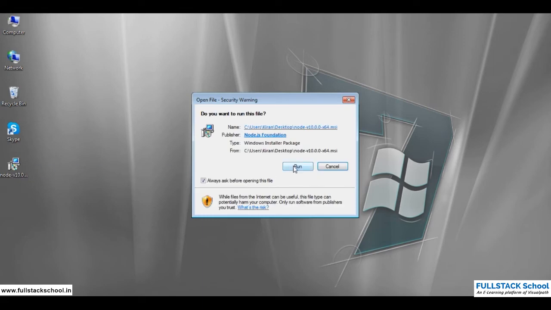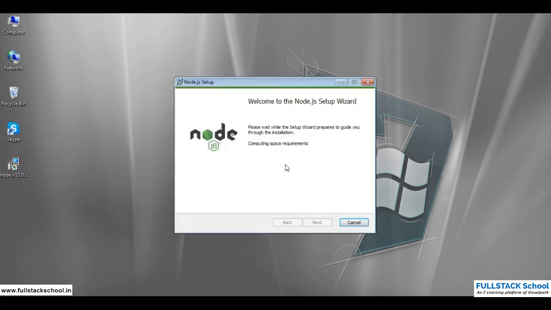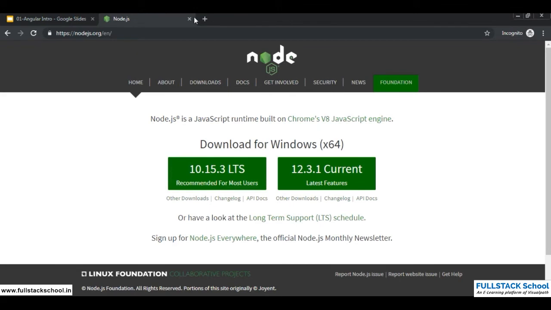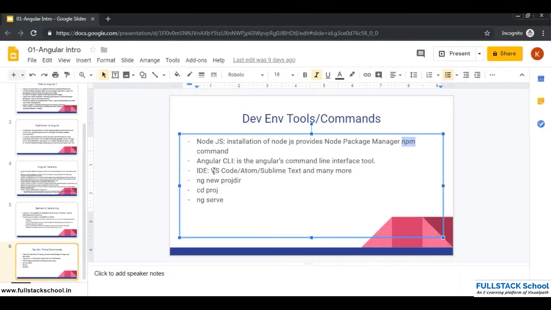It's not that tough, it's quite simple. You're supposed to click on the next button and the installation happens. So it's quite simple. I'll stop installing this because I have Node.js installed on my PC. Once this is done, then you need to